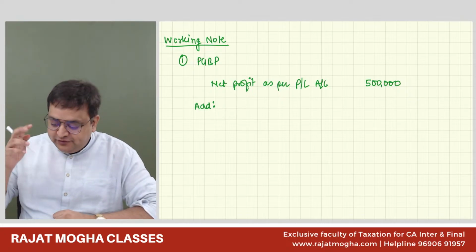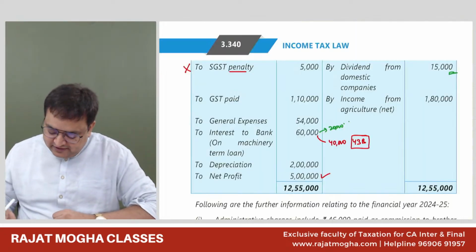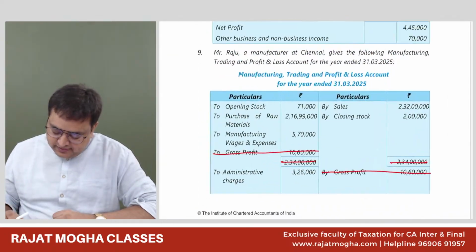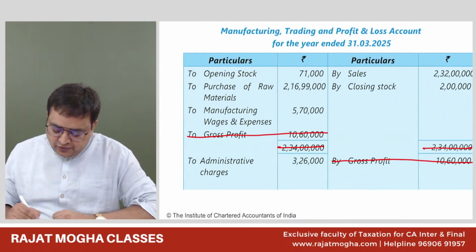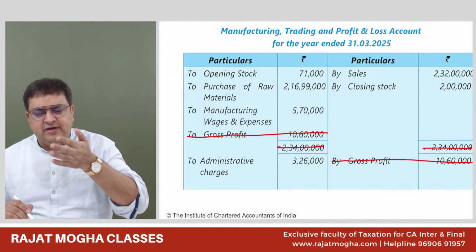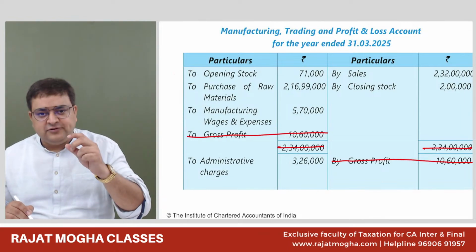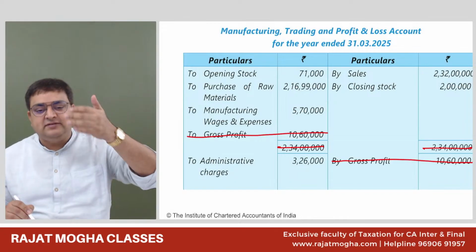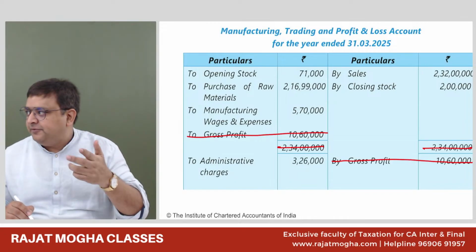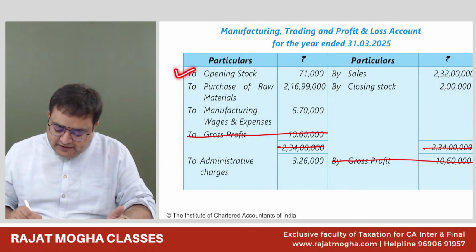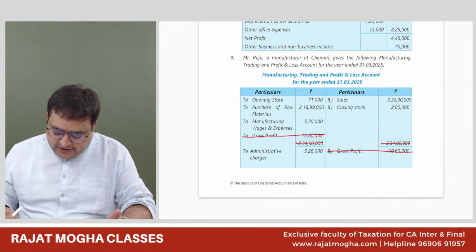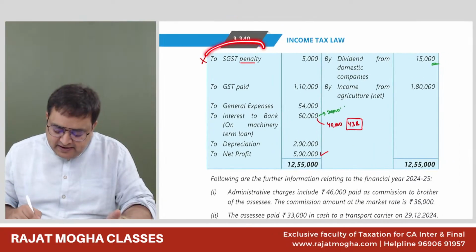Step 2, we have to see our expenses side. So our expenses side was, as of now, opening stock. Don't look at the information, because we have already read the information once. So first of all, just step 2. In step 4, we'll go to our information. So in step 2, opening stock we are okay, purchase of raw material okay, manufacturing expenses okay, admin charges okay, SGST penalty we are not okay.